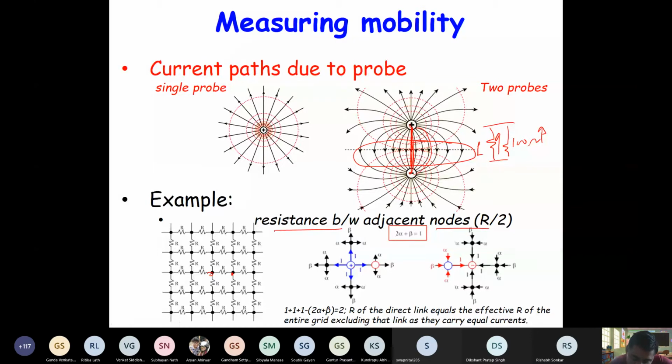You can see this from here. Let's say this is the point from where you are injecting the current. Current will go in all four directions equally, so let's say it's 1 in all four directions. Then at the next junction, these two perpendiculars are identical, so they will have, let's say, component alpha, alpha, and this is beta. So 2 alpha plus beta will be equal to 1.